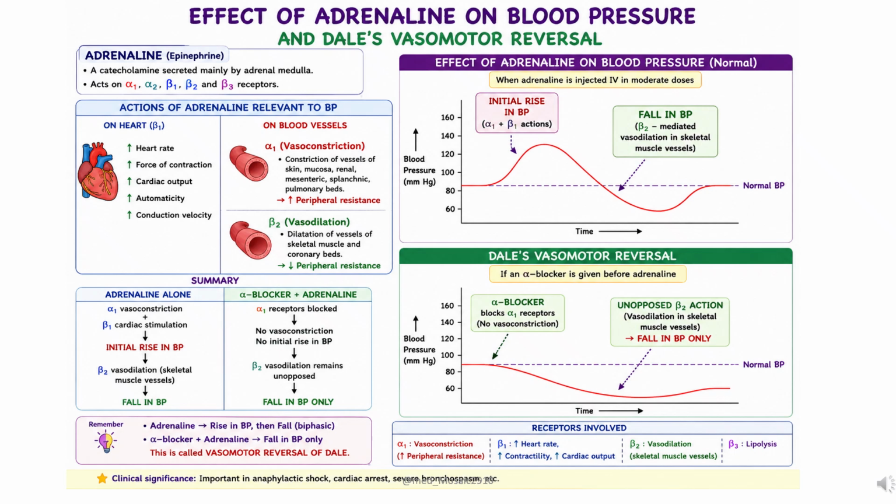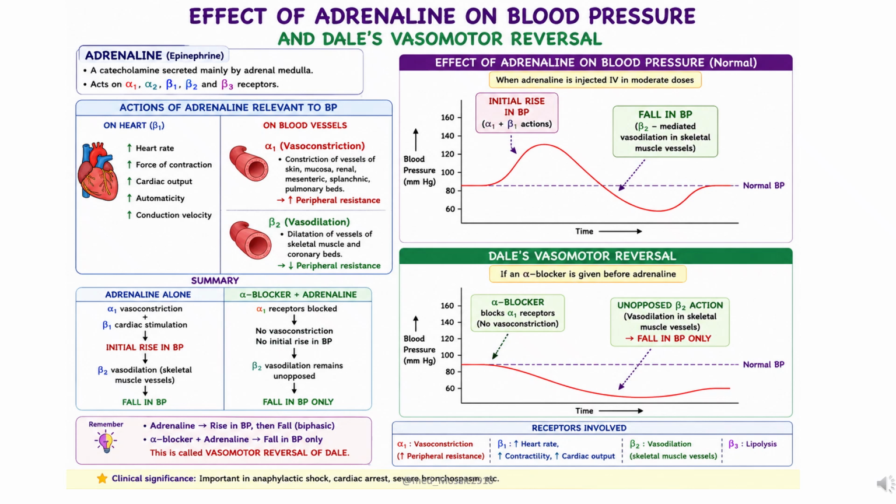Effect of adrenaline on blood pressure. Adrenaline acts on alpha 1, alpha 2, beta 1, beta 2 and beta 3 receptors. Its cardiovascular effects are mainly due to beta 1 stimulation of the heart and alpha 1 and beta 2 effects on blood vessels. First, let's discuss the normal administration of adrenaline.